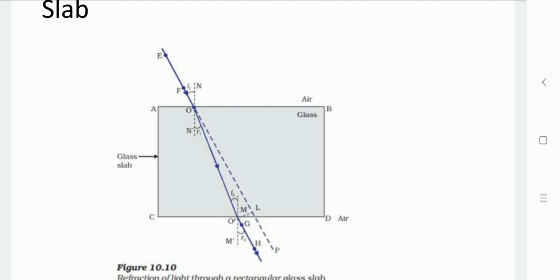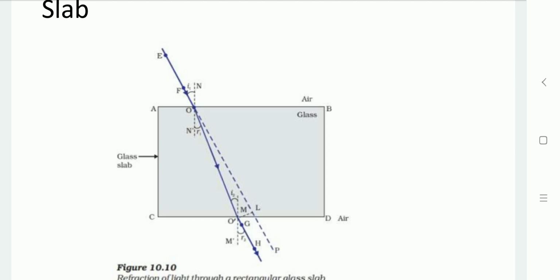Now this refracted ray is propagating through the glass along OO dash in a straight line. Then at the CD line, another interface with different media, glass to air, refraction takes place again, and the ray will move from glass to air.